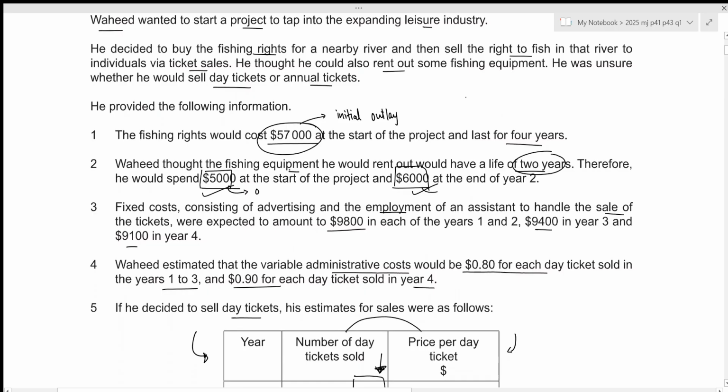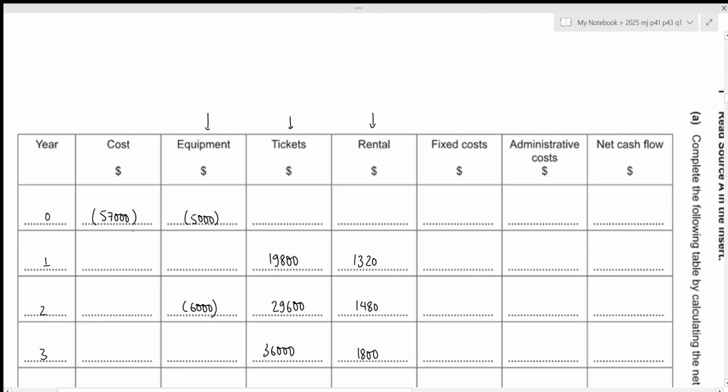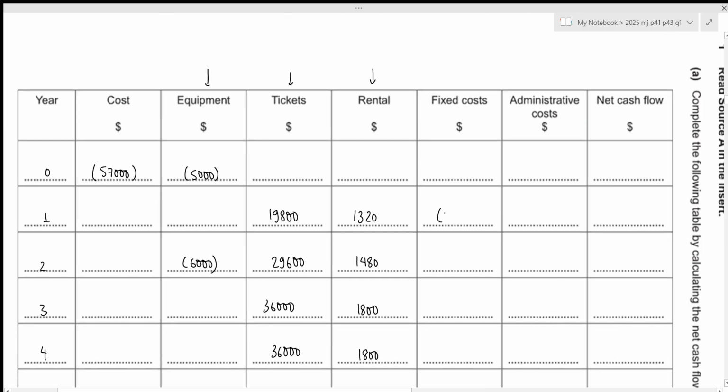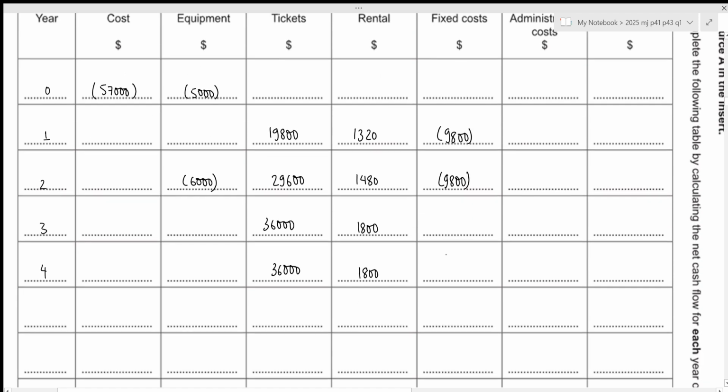And fixed costs were given clearly right here. It is to be expected to be 9,800 in years 1 and 2, 9,400 in year 3, and 9,100 in year 4. Let's write it down. So 9,800 in year 1, 9,800 in year 2 as well. Then it will go down to 9,400 in year 3 and 9,100 in year 4.